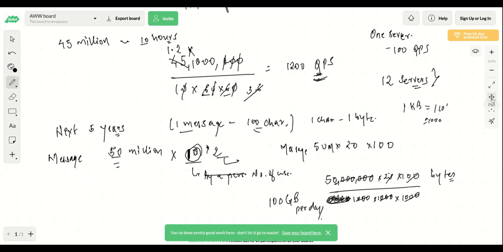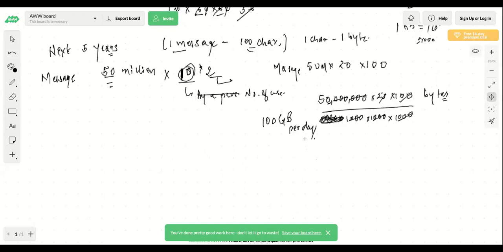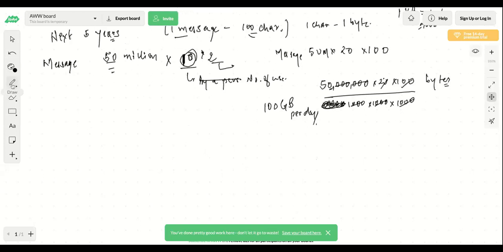Correct? Because most of the cost and most of the storage will go into the messages only, right? So 100 GB per day. Now, if you say that there is 100 GB per day, then you need to scale it for how many years? Next 5 years, correct? You don't need to scale it immediately, but eventually you need to scale it for 5 years. So how much memory will you need in the next 5 years?